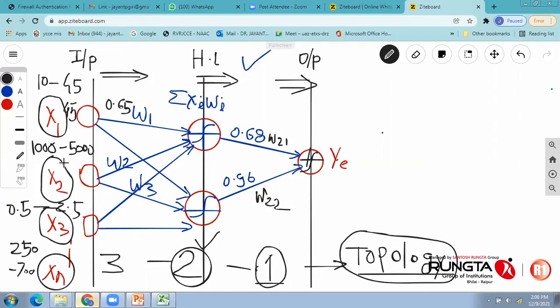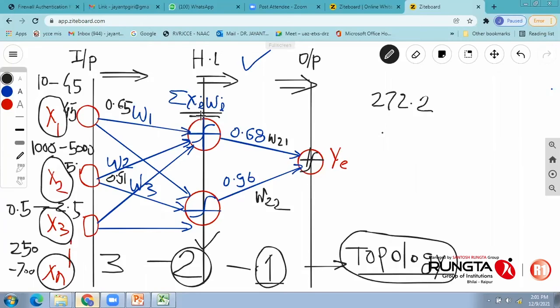And then on this side, suppose it is 5000, again with a synaptic weight of, say, 0.91. Similarly on this side, 2.5 multiplied by something. So altogether 0.65 into 45, 5000 into 0.91, 2.5 into some random number, and 250 into some random number. That is actually the summation of xi wi. Suppose this value is, say, 272 point something.